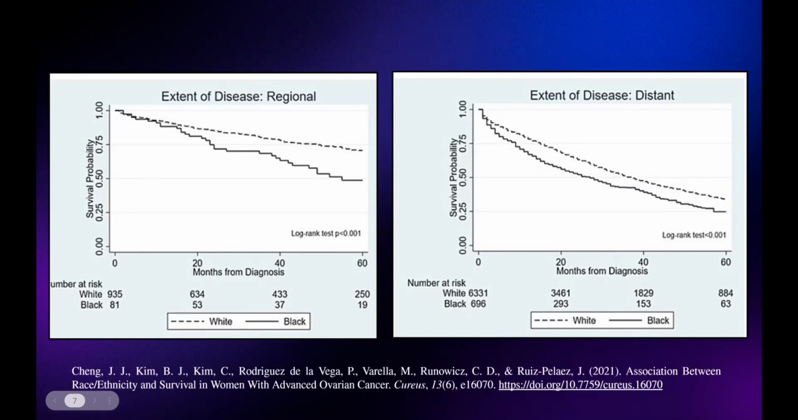They're talking about the extent of regional versus distant ovarian cancer, which basically talks about where the cancer is located. Regional is in the pelvic region, and distant is anywhere that the cancer has metastasized. And so we can see in both of these, with the dotted line on top being white women and the black line at the bottom representing Black women, that Black women are much more likely to survive for a shorter period of time, and that their chances or probability of survival are much lower across the board.